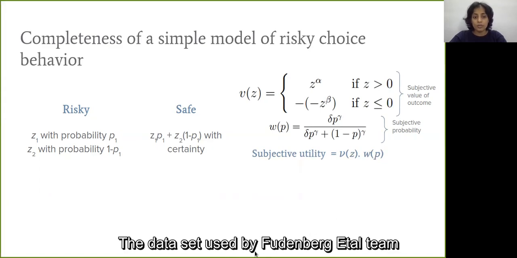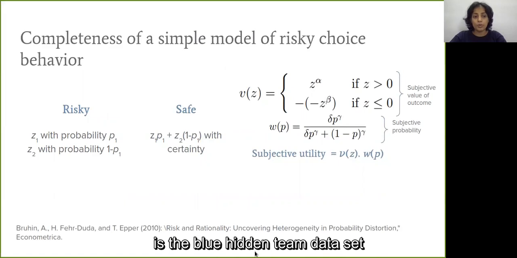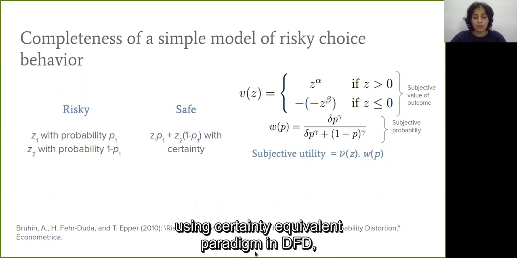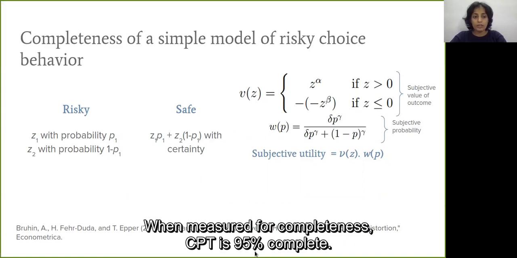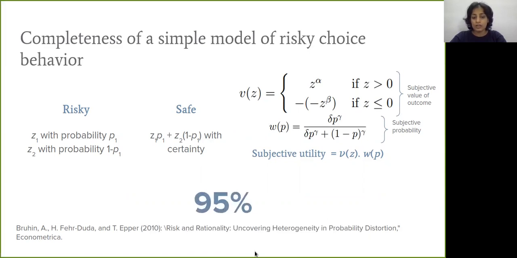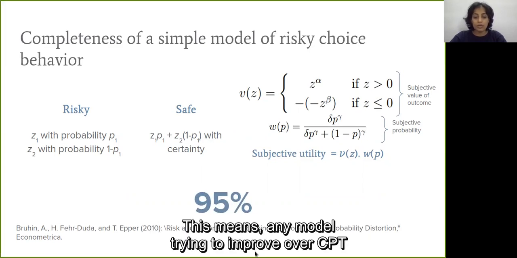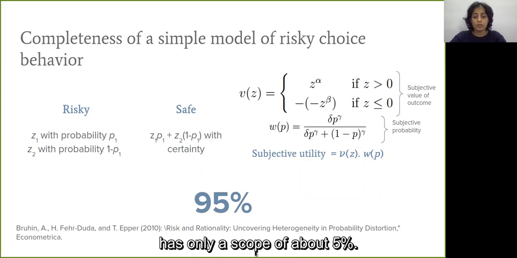The dataset used by Freudenberg and team is the Bruhin and team dataset, which considered 8906 elicitations of 50 risky choice problems using the certainty equivalent paradigm in DFD, that is, decisions from description format. When measured for completeness, CPT is 95% complete. This means any model trying to improve over CPT has a scope of only about 5%.